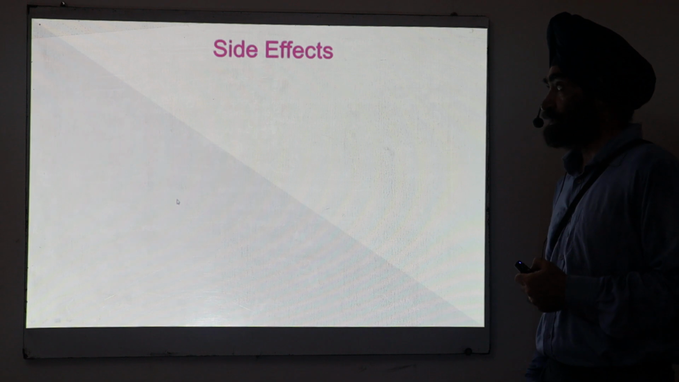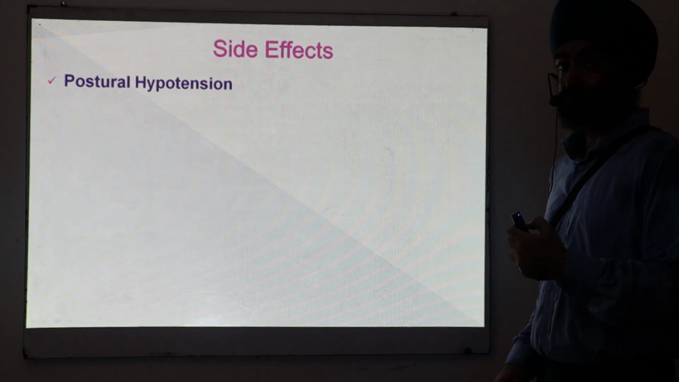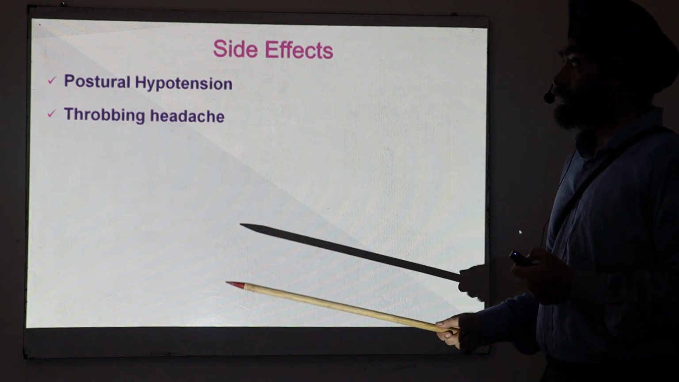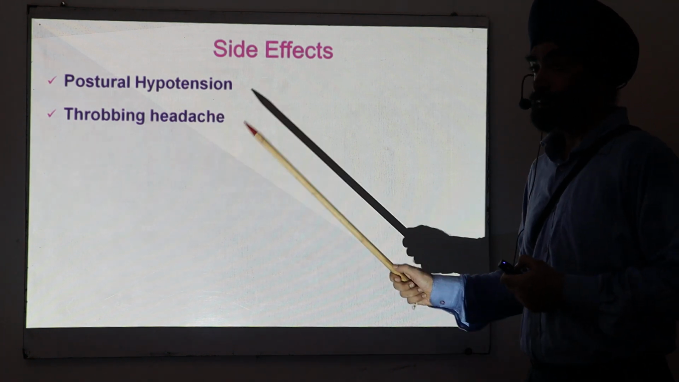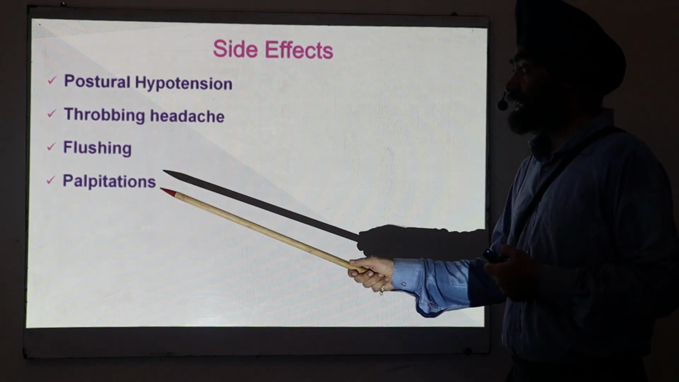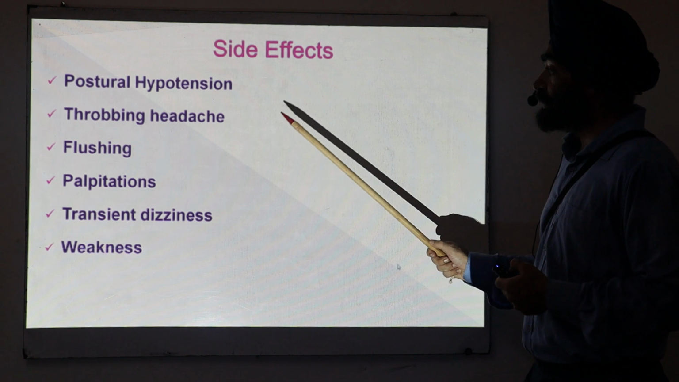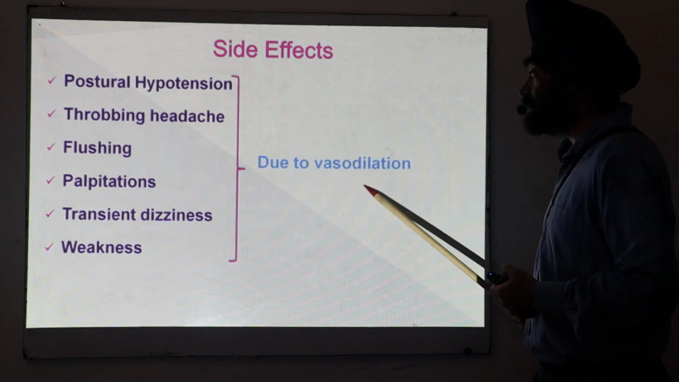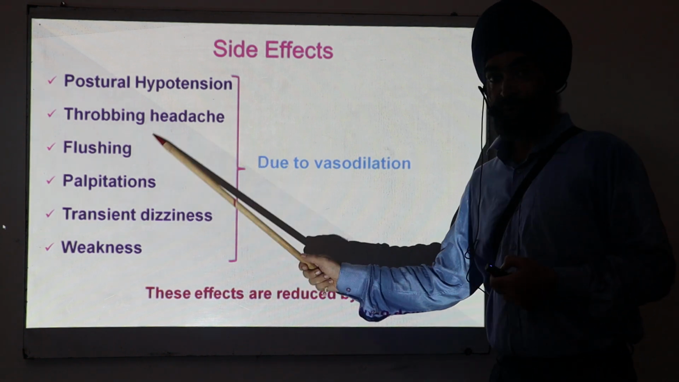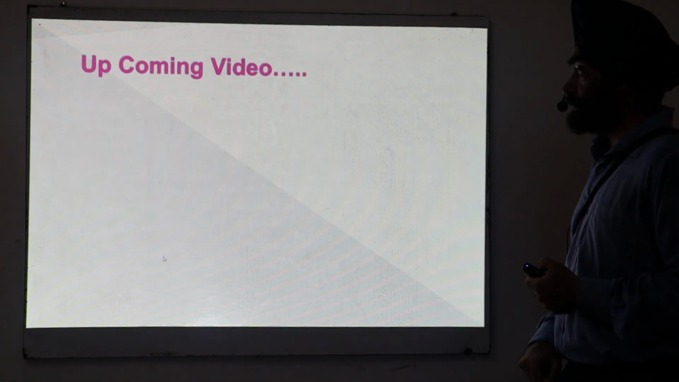Coming down to the side effects of the nitrates. Postural hypotension, a decrease in blood pressure when the person changes posture, particularly from lying to the standing position. Then headache, very common. Pulsating headache, flushing, increased blood to the face, palpitations, and dizziness. All these things are because of weakness ultimately. All these are because of the vasodilation. Okay? And these can be overcome if you ask the person to lie down. These things can be reduced.